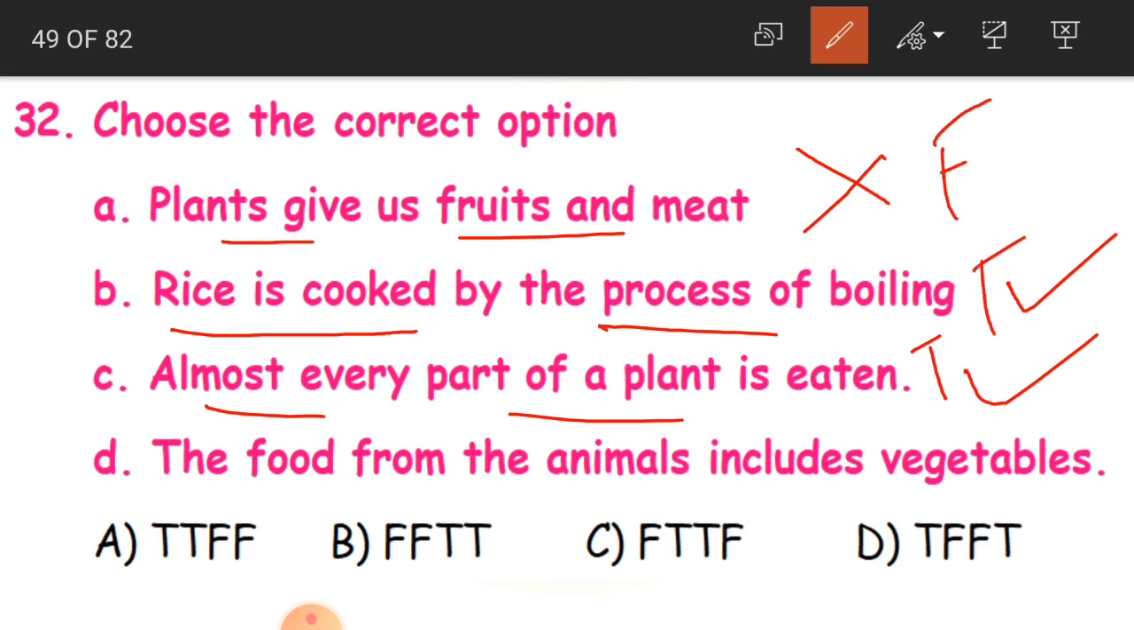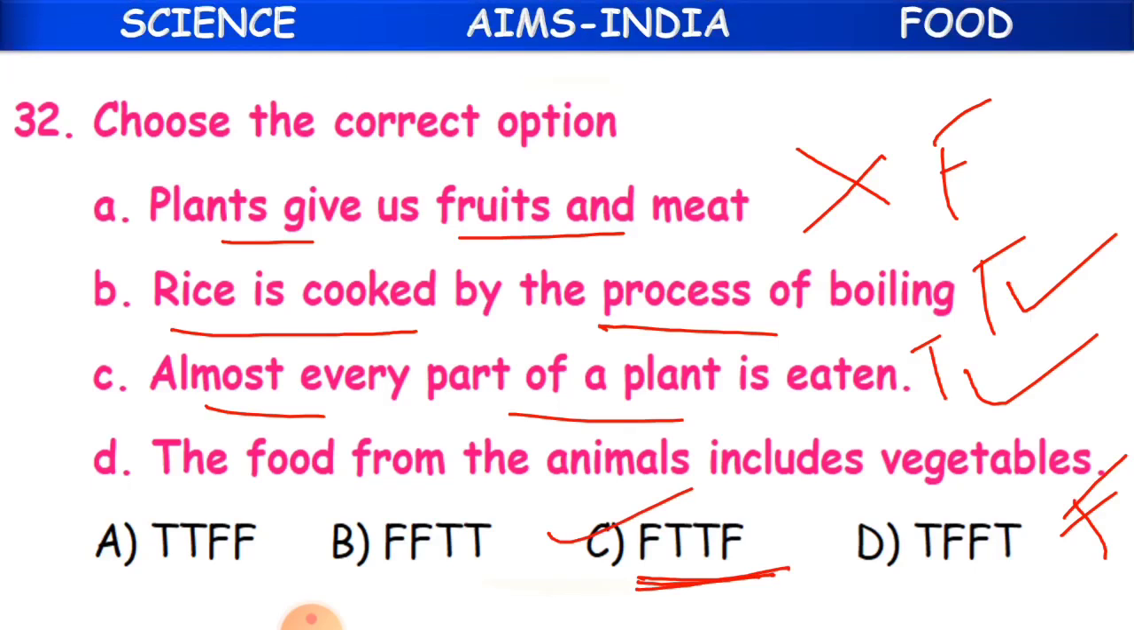And D, the last one: the food from the animals includes vegetables. Is it true children? Do we get vegetables from animals? No, we will not get vegetables. We will get meat and flesh and all that, eggs. So this is a false statement. So what will be our answer? F, T, T, F. Where do you find this? In option C. So C is our correct answer. Clear children?